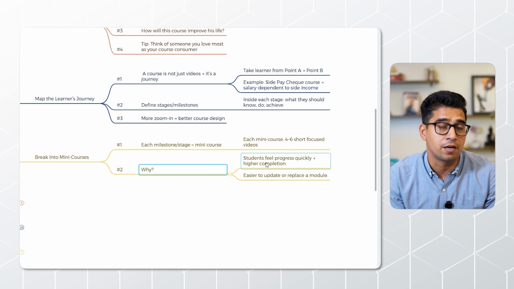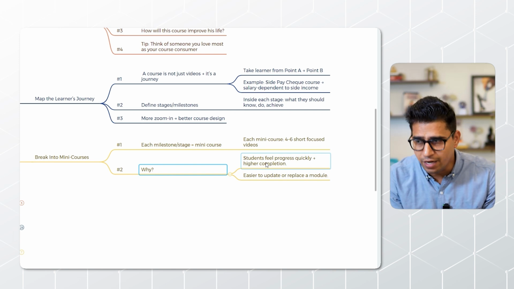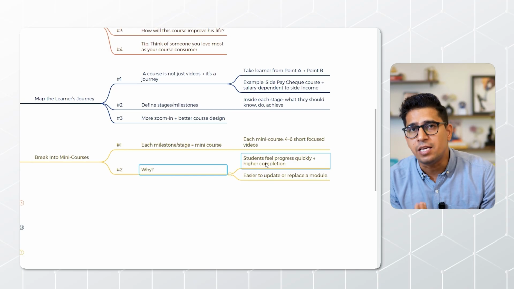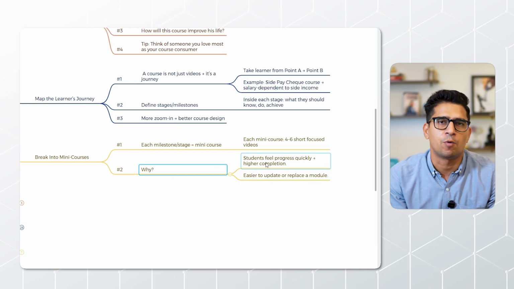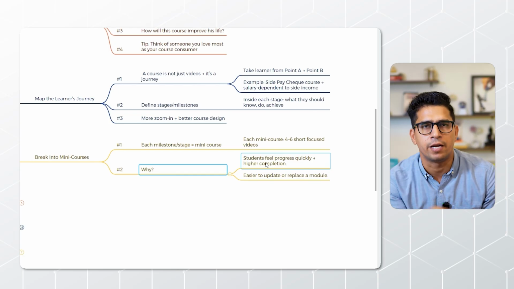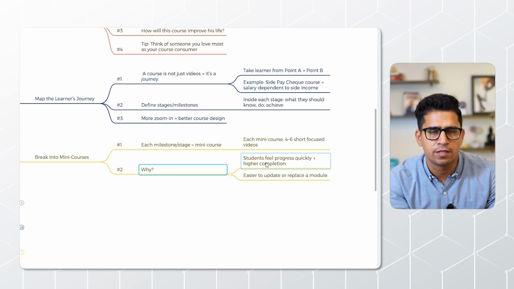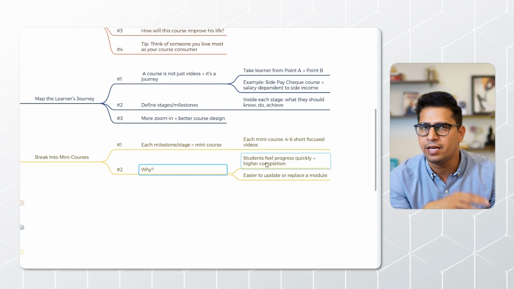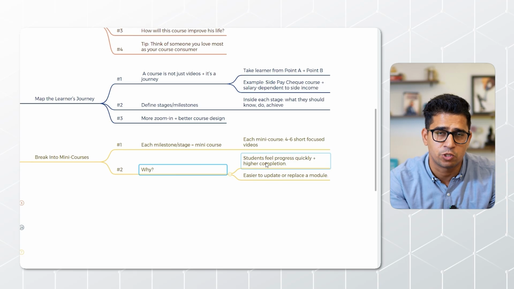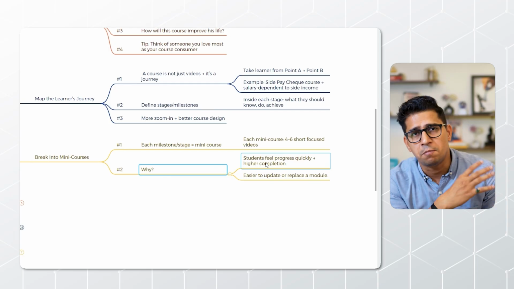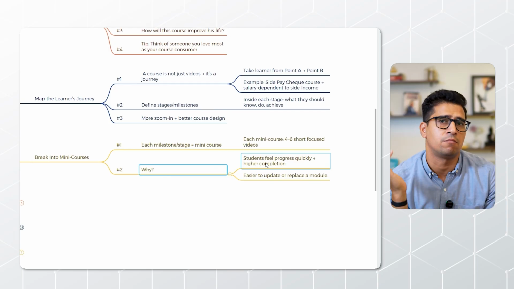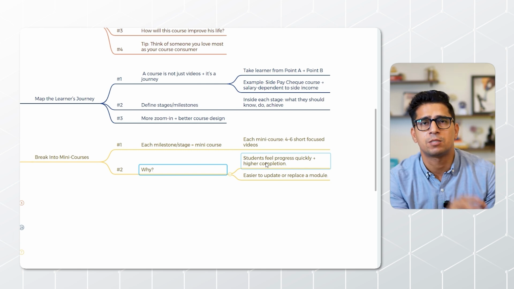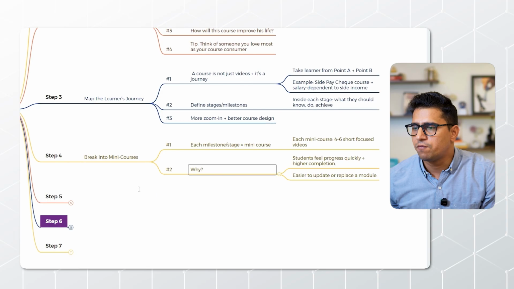And another important thing is that when you create these mini courses, it is really easy to update them or replace a module. Let's suppose on funnel building, there is something that I want to update, or there is something that I want to remove entirely, and I want to add another course onto that particular journey. I can easily do that, rather than making changes in the entire course, where a lot of changes are required. So I will be focusing on this particular thing only. So this is the fourth thing.